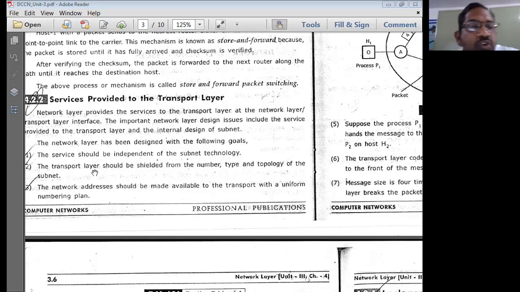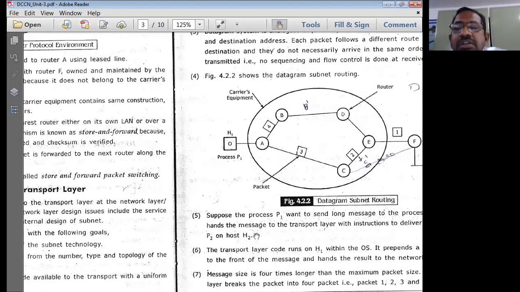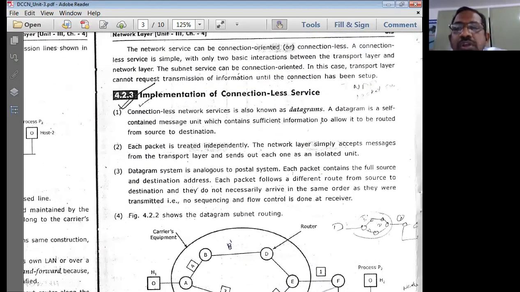The last point is that network addresses should be made available to the transport layer with a uniform numbering plan. In the connection oriented service, the address of the source and destination should be very well known to the transport layer to have communication between the source and destination computers. So the network addresses should be made available to the transport layer with a uniform numbering plan. It should be very simple and uniform.